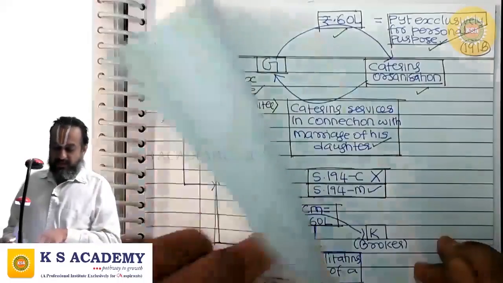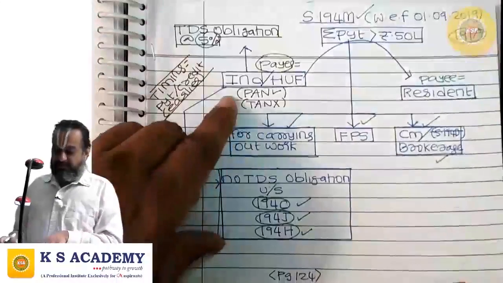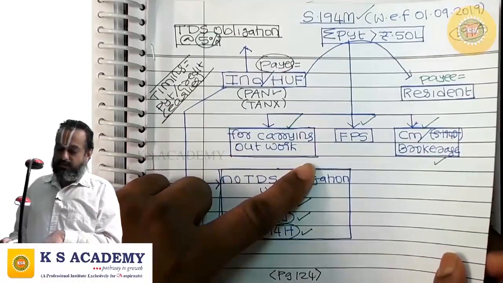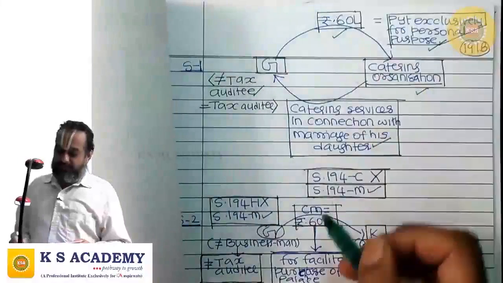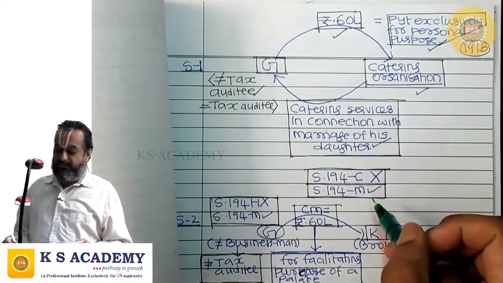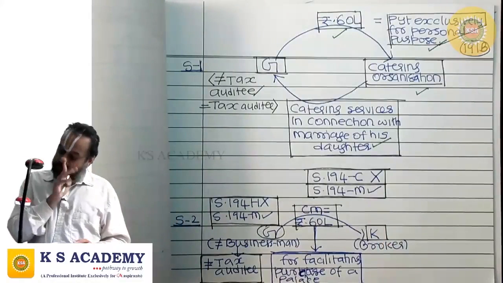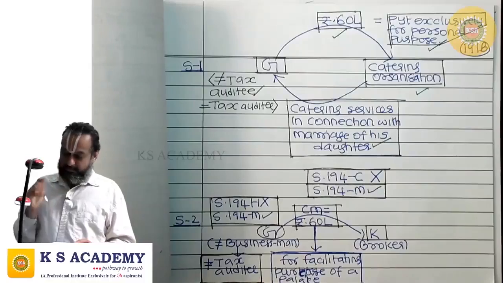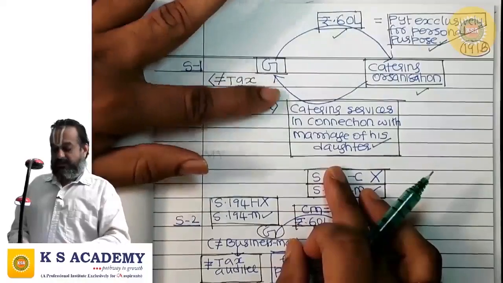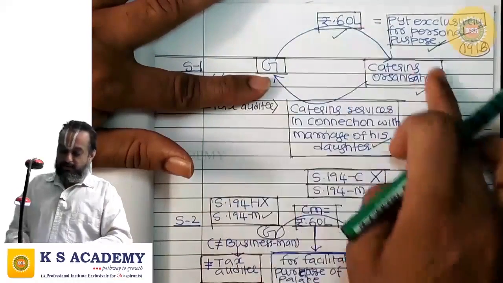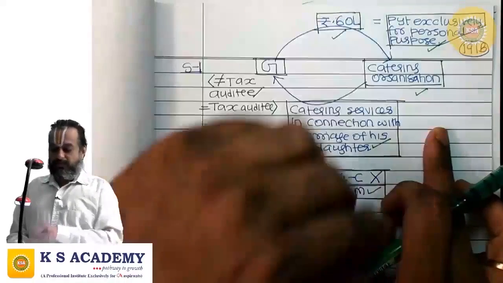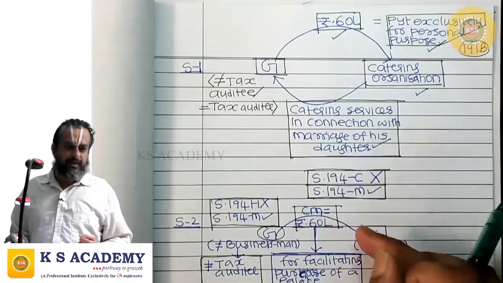But in this case, Mr. G, individual, is making payment to a resident for carrying out work and the amount is crossing 50 lakhs. So there is a TDS obligation under 194M at the rate of 5%. Now, let us assume this way, Mr. G is tax auditee, then also there is no TDS obligation under 194C. If he is not a tax auditee, then also there is a TDS obligation under 194M.